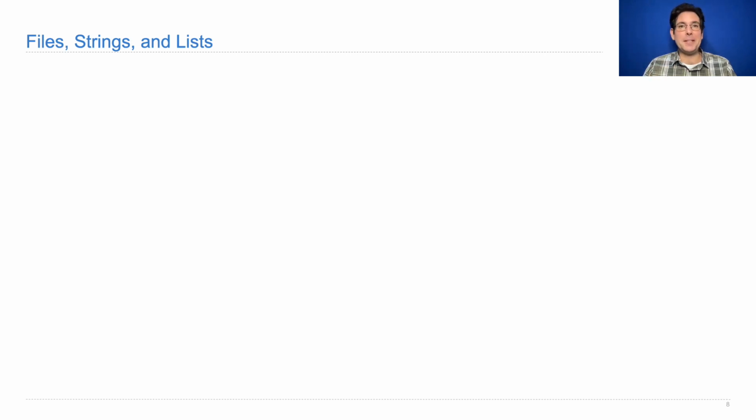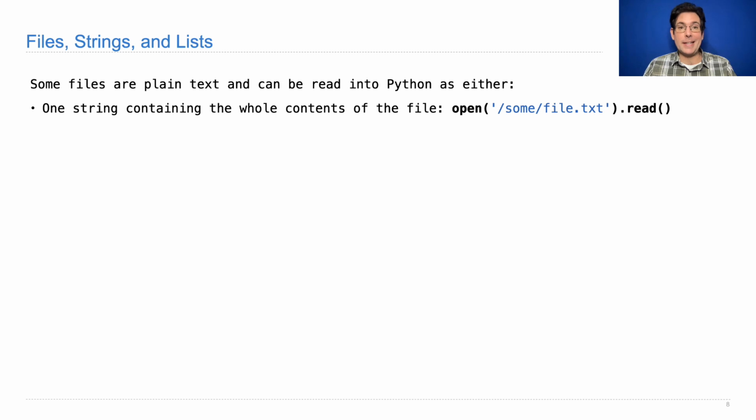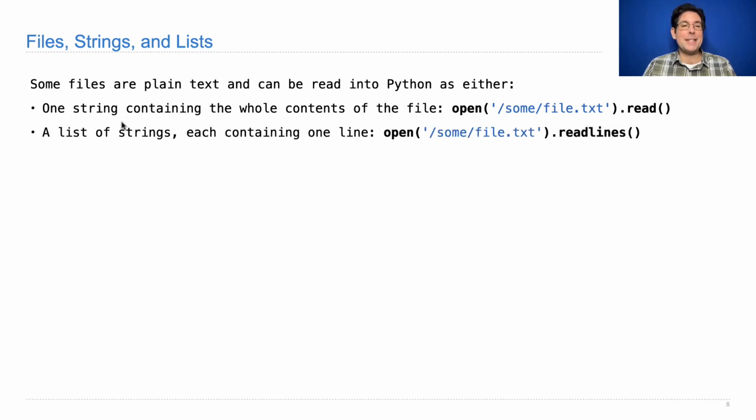We'll talk just a little bit about how to get data from a file into the Python environment. Some files are plain text, including the ones from this project, and therefore can be read into Python as one long string containing the whole contents of the file, which you do by calling the built-in open function, where you pass in as a string the path to that file and then .read it. We're not going to use this one. Instead, we'll use another one, which returns a list of strings, each containing one line from the file, which is almost the same. You open the file and then you read its lines.